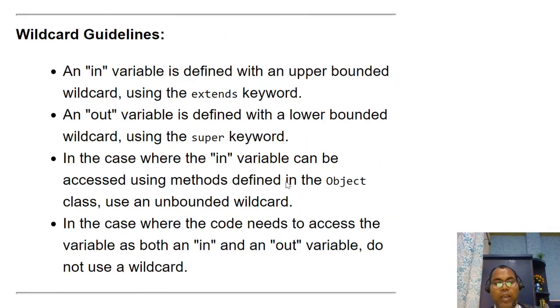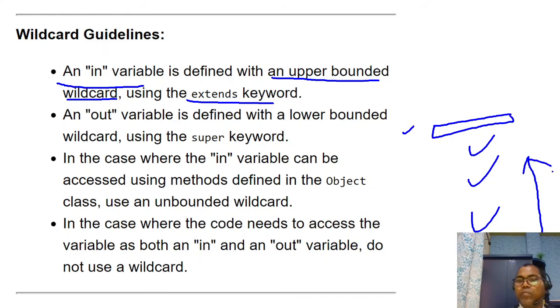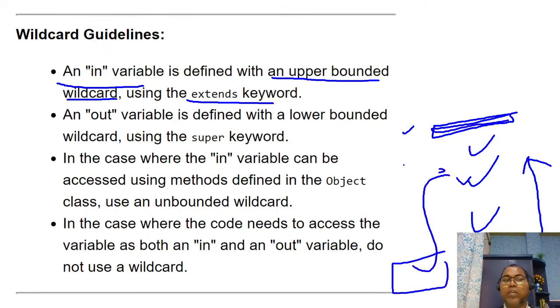So the general guidelines for in and out: in the case of in variables, define your upper bound wildcard. This means you specify the class, and this class and all its subclasses are allowed, so you can inject anything here. Maybe new classes, maybe this is an interface, maybe in future you can create a new class and insert it into this. This is the in.